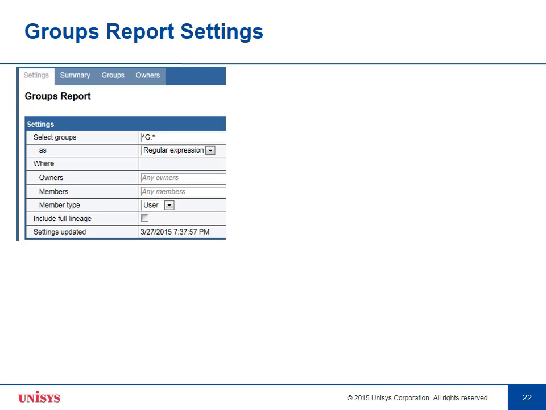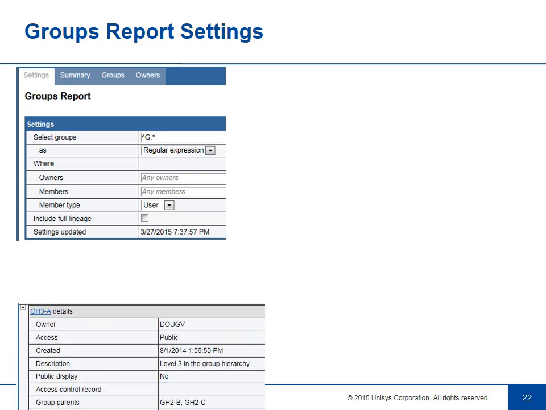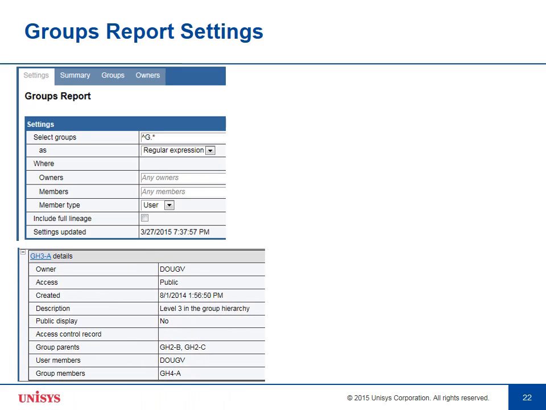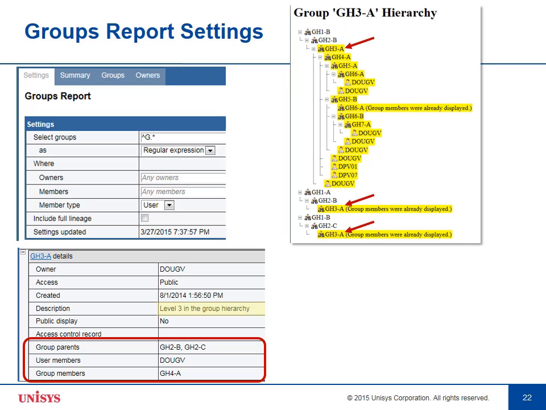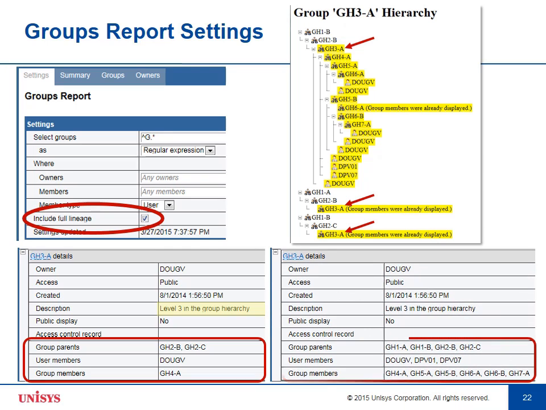There's also a setting called Include Full Lineage. If you run a report without full lineage checked, you'll get the list of the immediate parents and the immediate members of the group. But as you can see from this display of the group hierarchy, this is at level 3, as it says in the details description, and there are groups above it and members below it in the hierarchy. If you'd like to see those, select Include Full Lineage, and then the details page will go all the way up to the top of the tree for the parents and all the way down to the bottom for the members.